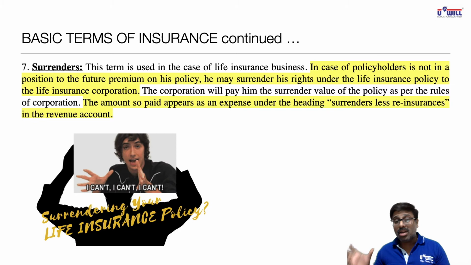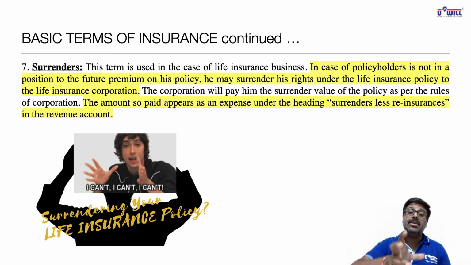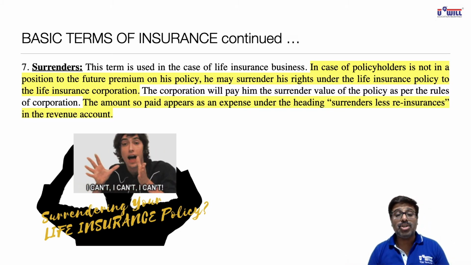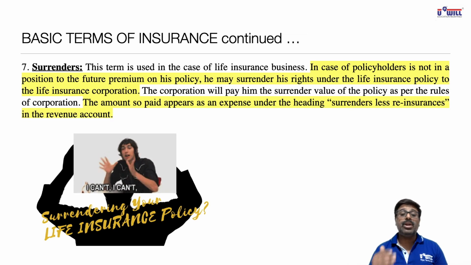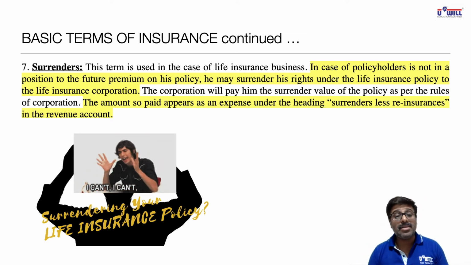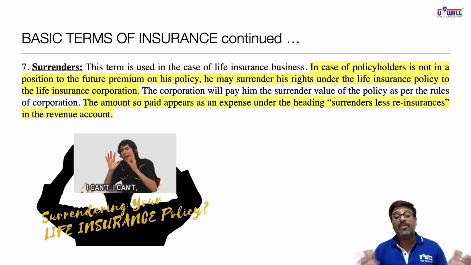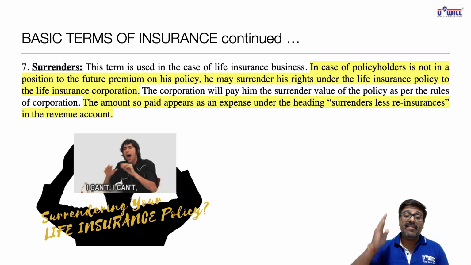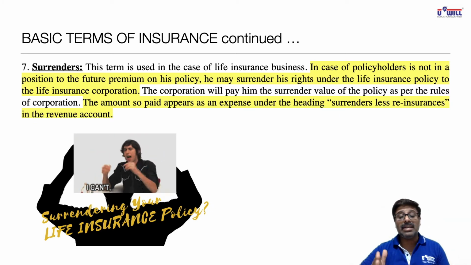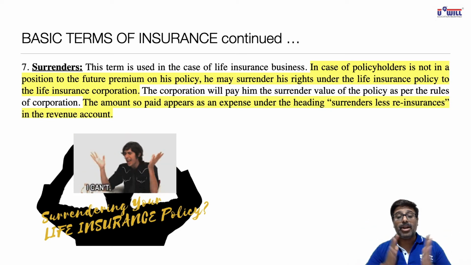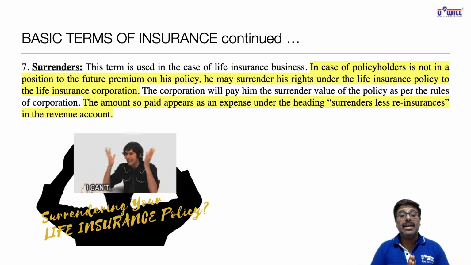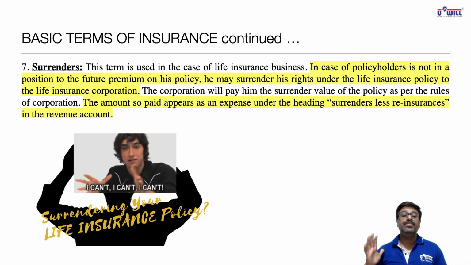Now, since the age of 30 to 45, 15 years, you have already paid the premium to the insurance company. The insurance company must give you some amount for at least those 15 years. For the next 15 years until the age of 60, you cannot afford to pay the premium. So at whichever stage you surrender the policy, on the basis of whatever amount of premium you have paid to the company until that point, the insurance company will give you the surrender value.